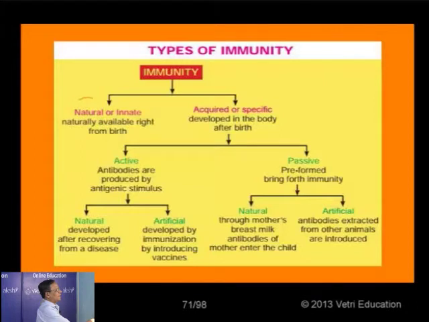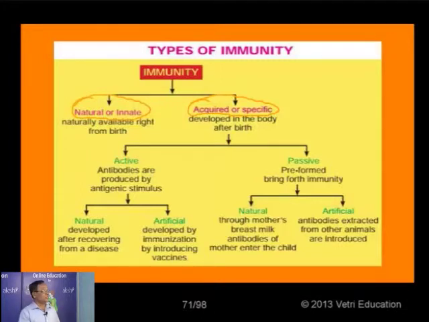One, the natural or innate or inborn immunity, also called non-specific immunity. Natural, innate, inborn or non-specific. The one which is present right from birth, it has not been acquired after birth. It is always present along with us since birth. Another one which is acquired only after birth is called acquired or specific immunity. It is also called adaptive immunity.